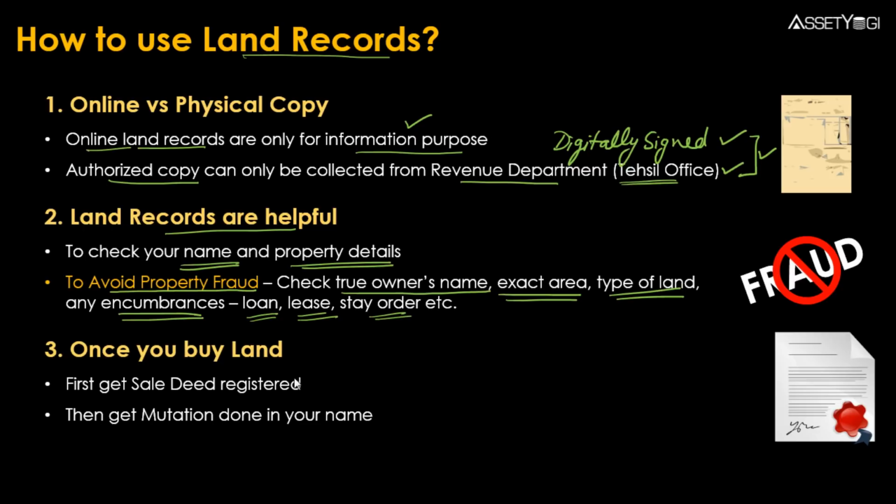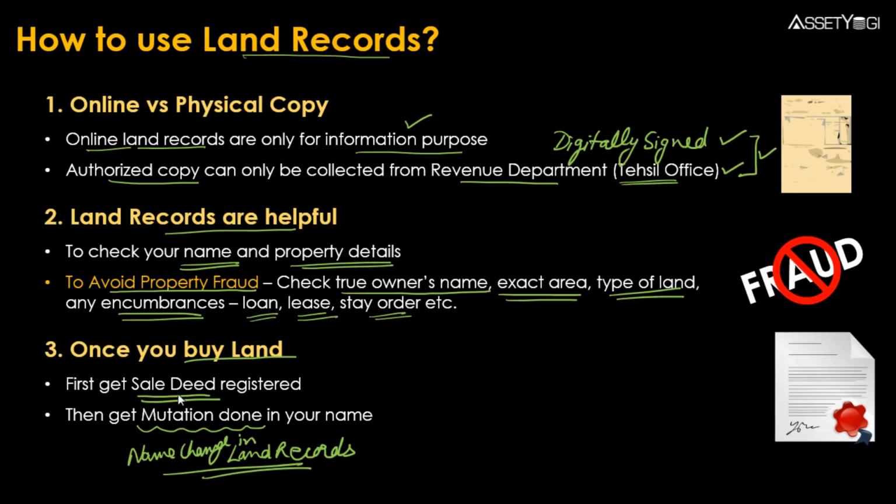Then third important point is that when you are buying a land, an agricultural land or some other kind of land, then it is very important that you first get your sale deed registered in the revenue department. Then second important point is that you have to get the mutation also done. Mutation means that you have to change the owner's name in land records, right? So this is your name change in land records, right? So this is also very important.